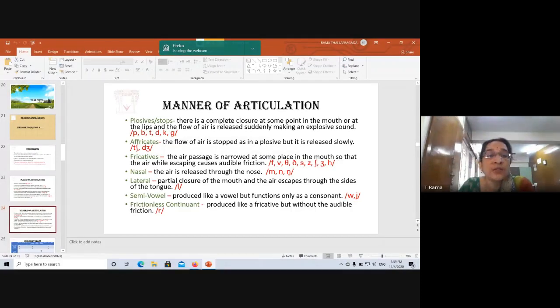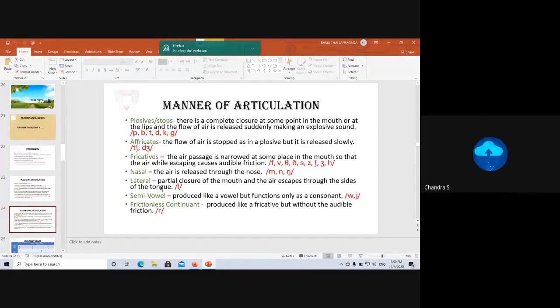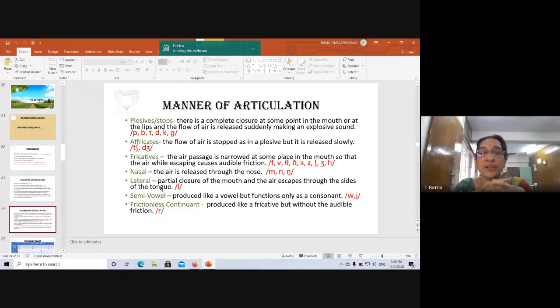Then lateral. Now lateral, what happens here is there is a partial closure of the mouth and the air escapes through the sides of the tongue. Now for l, the tip goes up and touches the teeth ridge, and it's l. You can feel the air escaping through the sides of the tongue. You try that. You don't have to unmute yourself, but just try that. Just l. Can you do that and tell me if you can feel the air escaping through the sides of the tongue? Yes, it does. Okay, good.